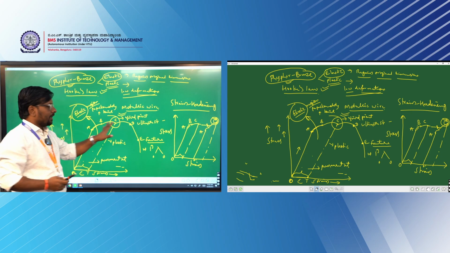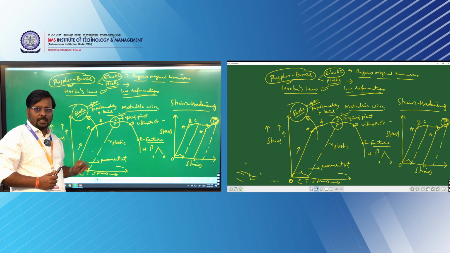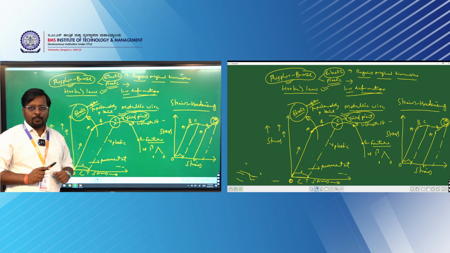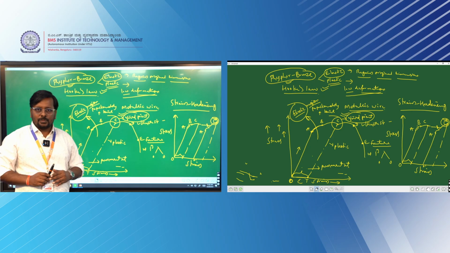These things are very important in order to study structural engineering materials for various applications, especially this yield point. I hope all of you understood. Okay, thank you.